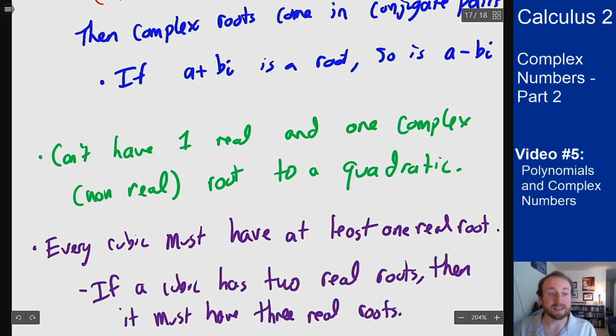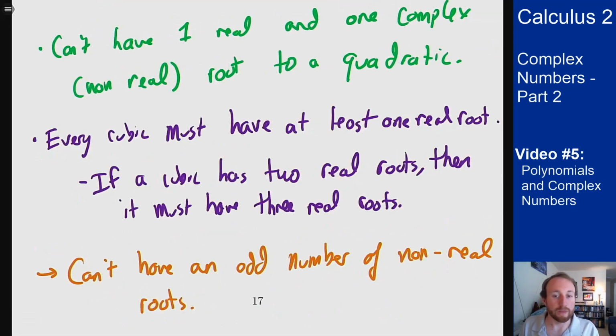You can extend this idea to any odd degree polynomial in the exact same way. The main point is you can never have an odd number of non-real roots because they all have to come in conjugate pairs. And that's really what this idea tells us about polynomials. You get a lot of information out of the fact that you know the roots for a real polynomial have to come in conjugate pairs.